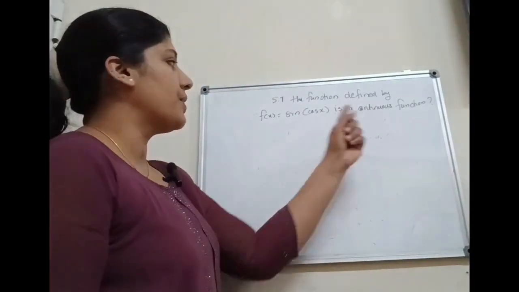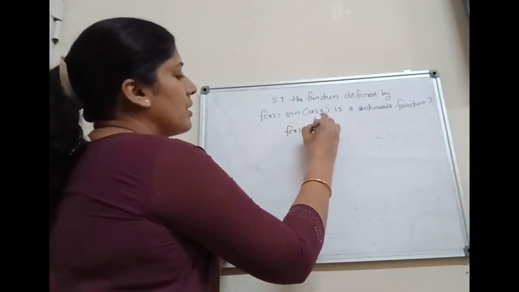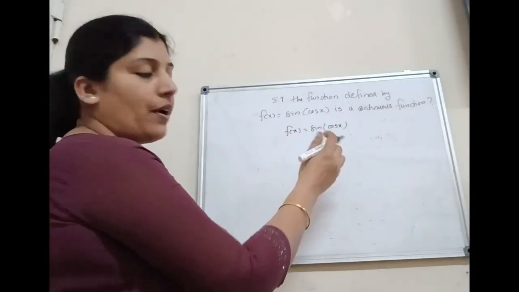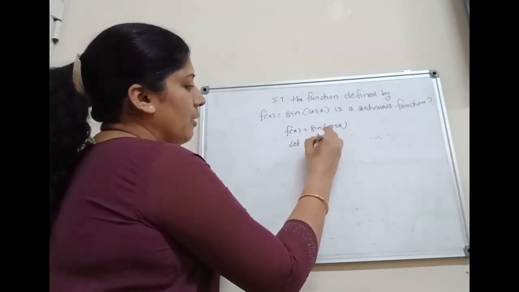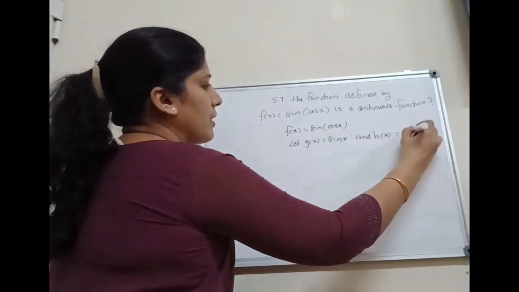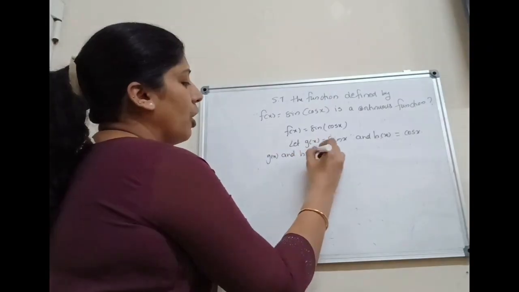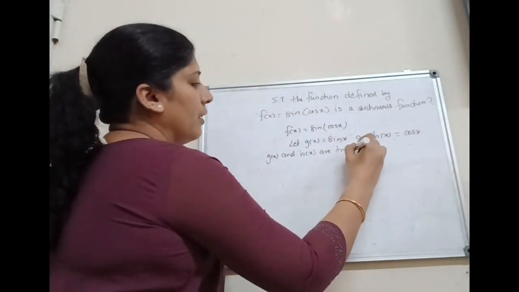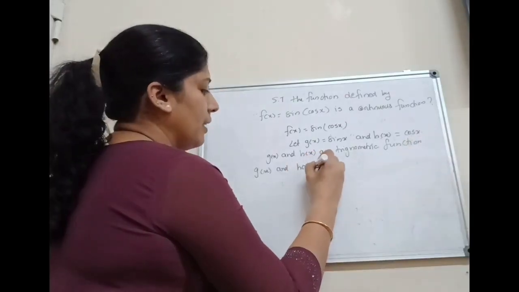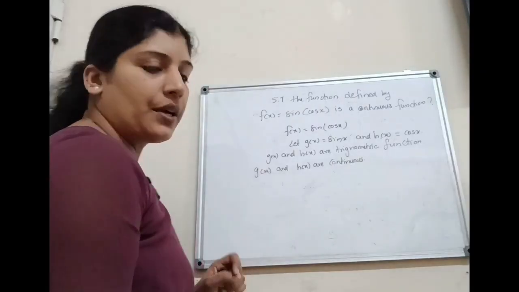Next question. Show that the function defined by f of x equal to sine of cos x is a continuous function. Here given f of x equal to sine of cos x. That means f of x can be written as the composition of two functions. Let us take g of x equal to sin x and h of x equal to cos x. Here g of x and h of x are trigonometric functions. Therefore, g of x and h of x are continuous. That is, all trigonometric functions are continuous functions.